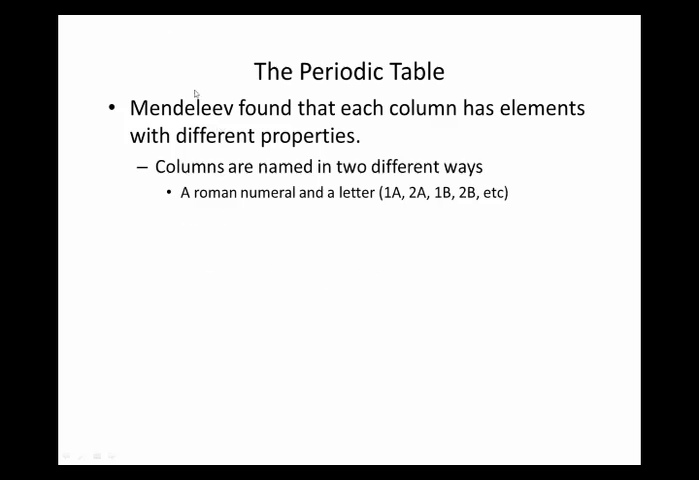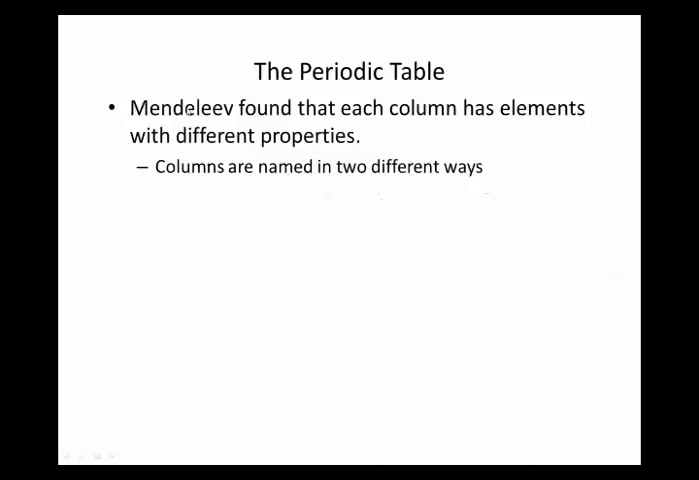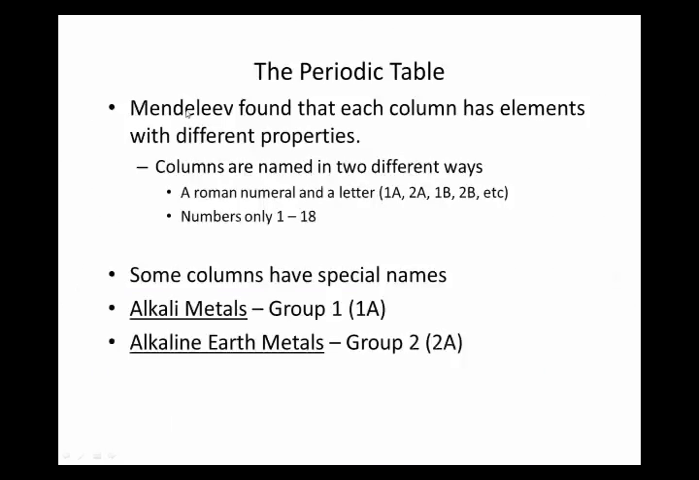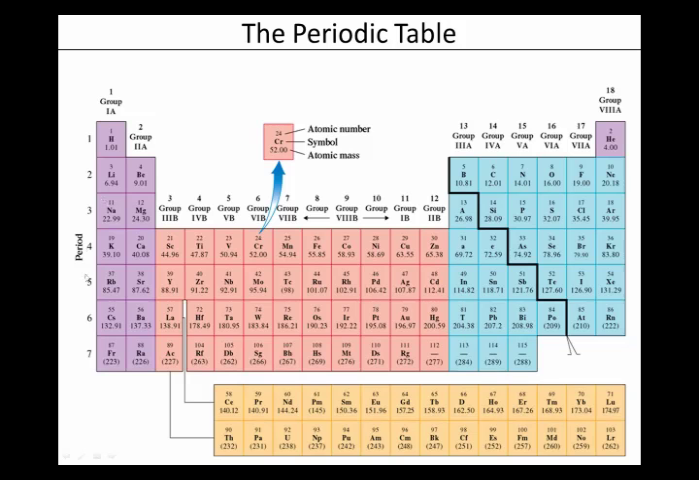So I'm going to go back to this periodic table here. Group 1A are called alkali metals. So here are the groups: alkali metals, alkaline earth metals, halogens, noble gases. Group 1A are the alkali metals. Group 2A are the alkaline earth metals. Group 7A are the halogens, and group 8A are the noble gases.